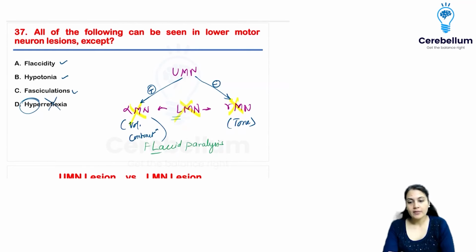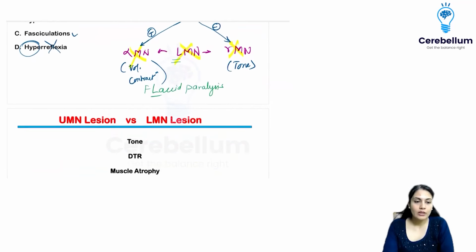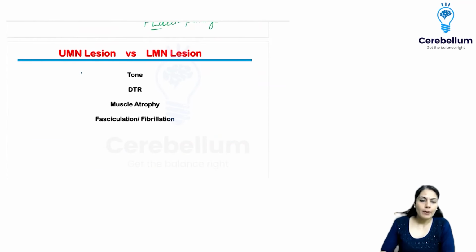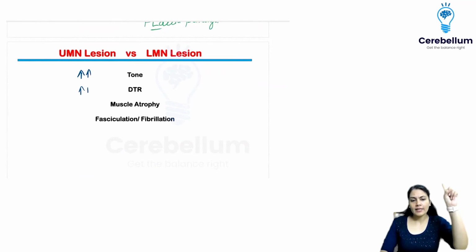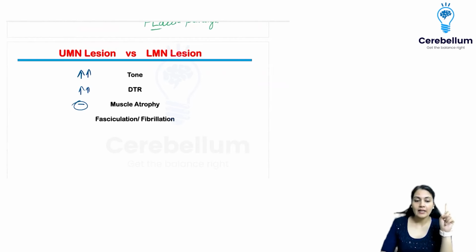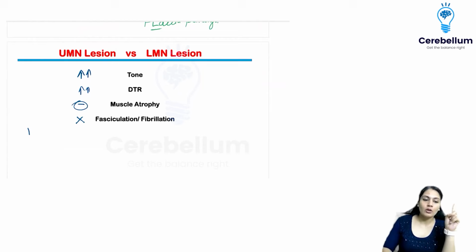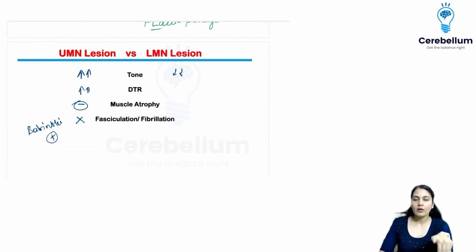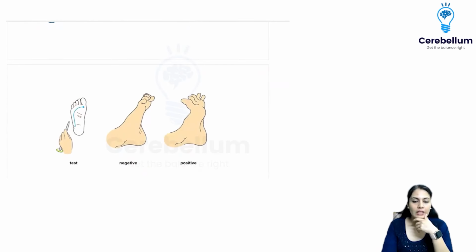Yes, Dr. Sasha, Ravi, you all are absolutely correct. So we have discussed this. In upper motor neuron lesion, tone is going to be high, DTR is high, muscle atrophy will not be seen because the gamma is still active. Fasciculation, fibrillation will not be seen. Rather, we can see the Babinski sign positive. In the lower motor neuron lesion, tone is going to be lower, DTR is lower. On the other hand, you can see the muscle atrophy, disuse atrophy, and fasciculation, fibrillation.